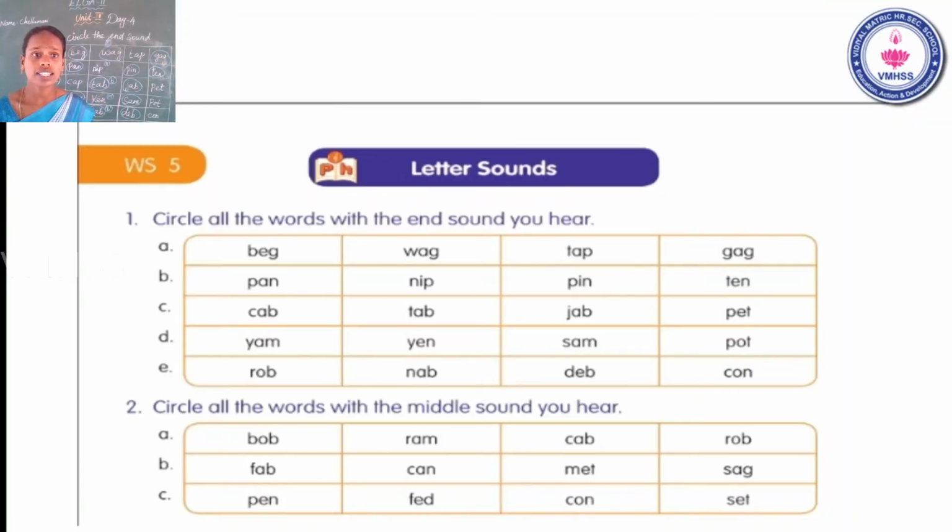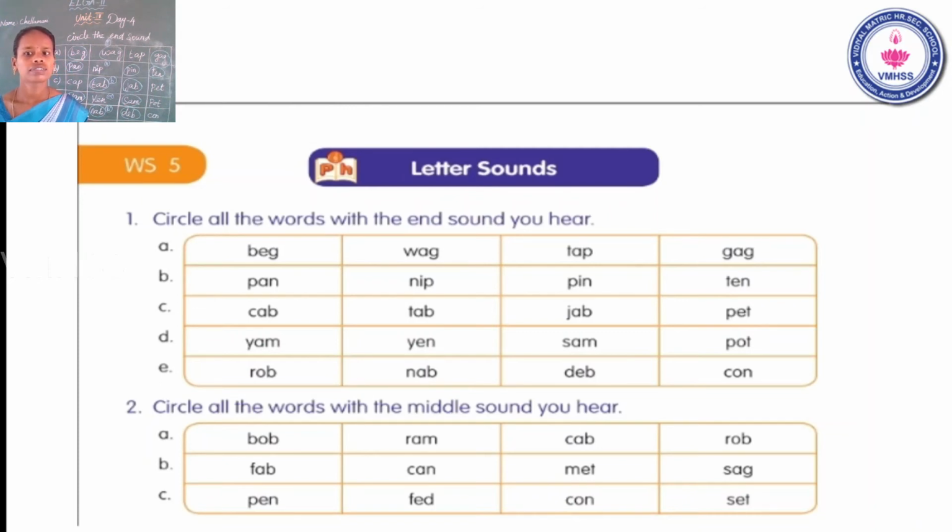Okay. Second one. See the second one. Circle all the words with the middle sound you hear. Okay. Now I say one middle sound. You can circle these words. Okay. The first A, you have circled the middle sound A. Can only circle middle sound A.